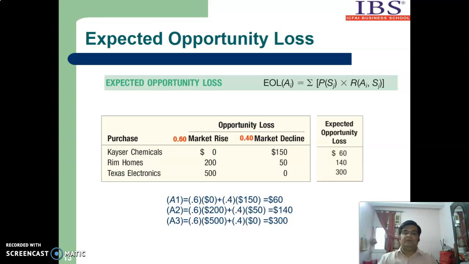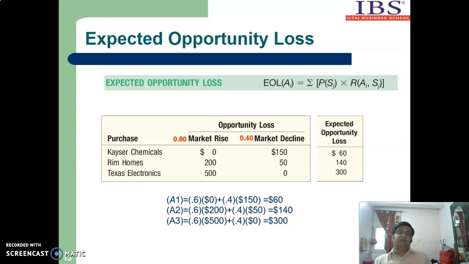Now let us see that there are three figures of expected opportunity loss. So if we consider which decision he is going to take, he will take the decision where his loss is minimum. In this case, the minimum loss is in Kaiser Chemicals. So if he follows this method of expected opportunity loss, the investor is going to invest in the Kaiser Chemical stock. We can find a similarity.